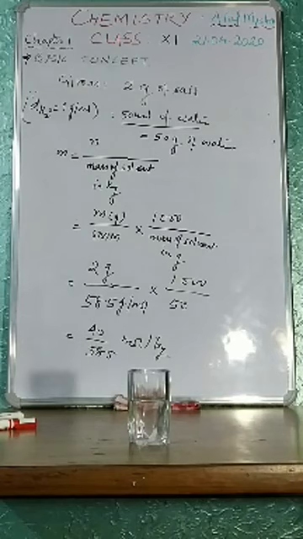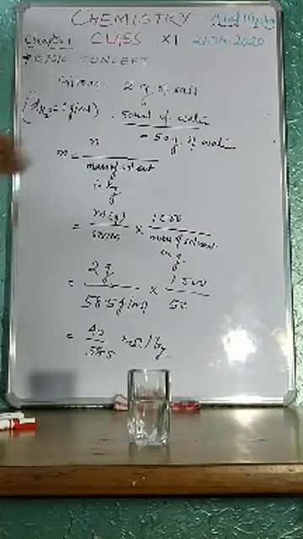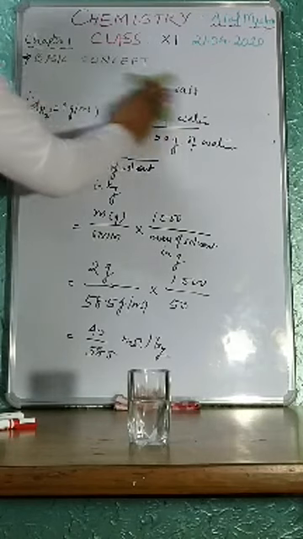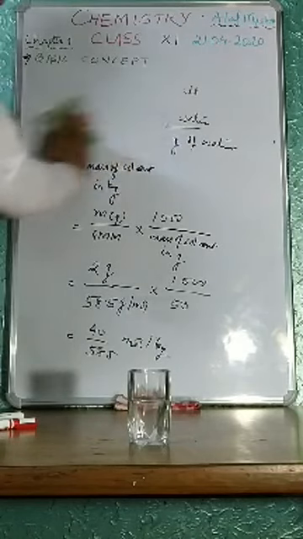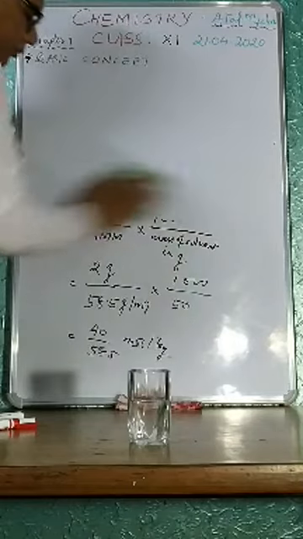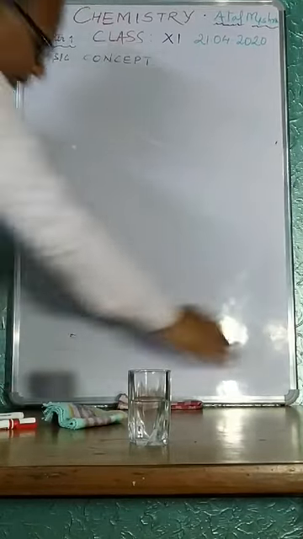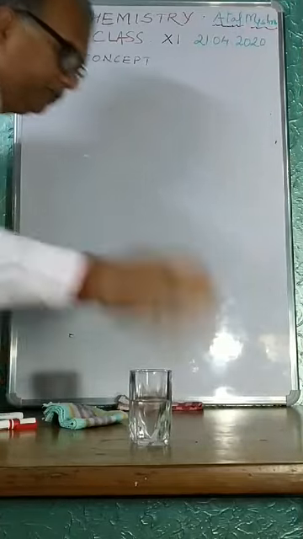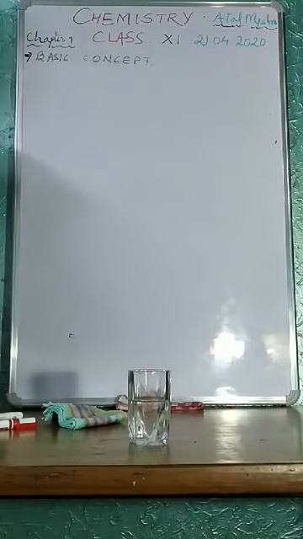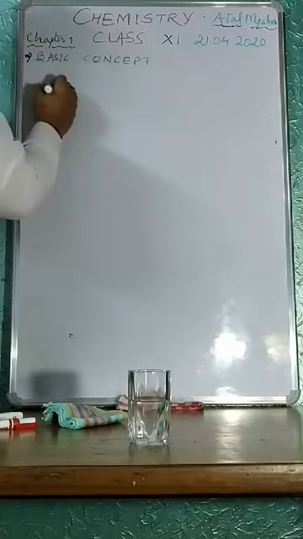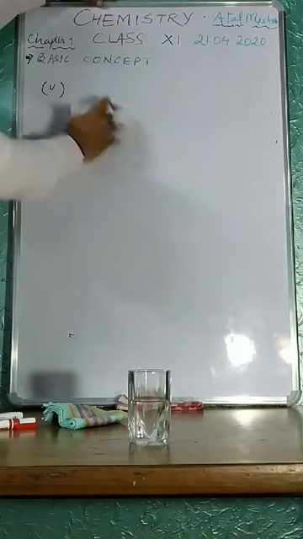Okay friend, again this is one of the important concepts and important concentration units, that is molality. The next one, that is the fifth one. Fifth one is what? Mole fraction. This is something mathematical. Fifth is the mole fraction.